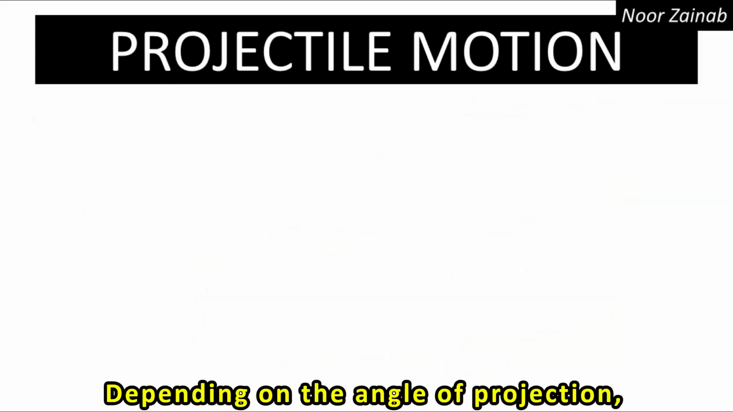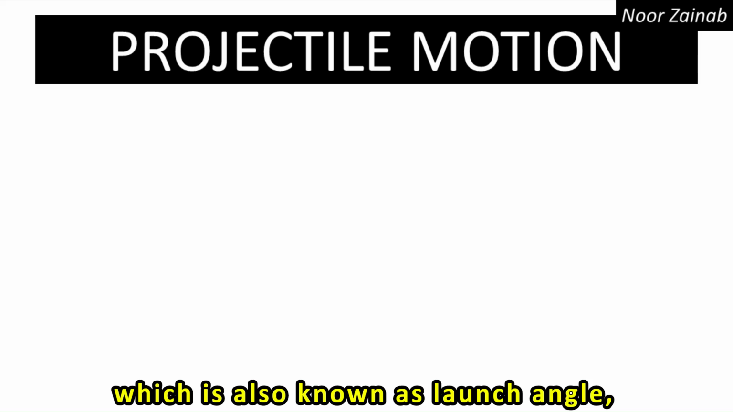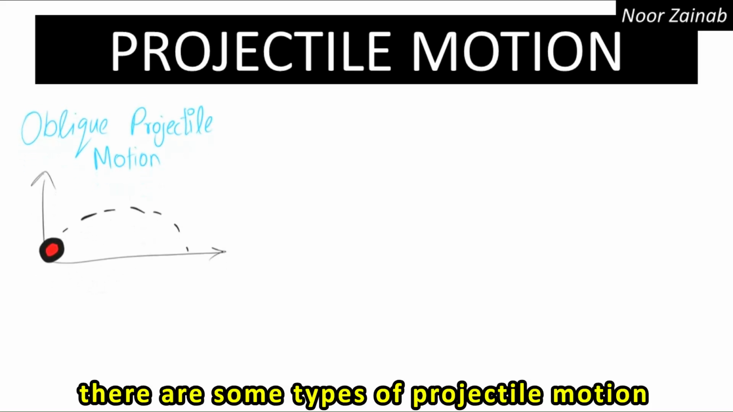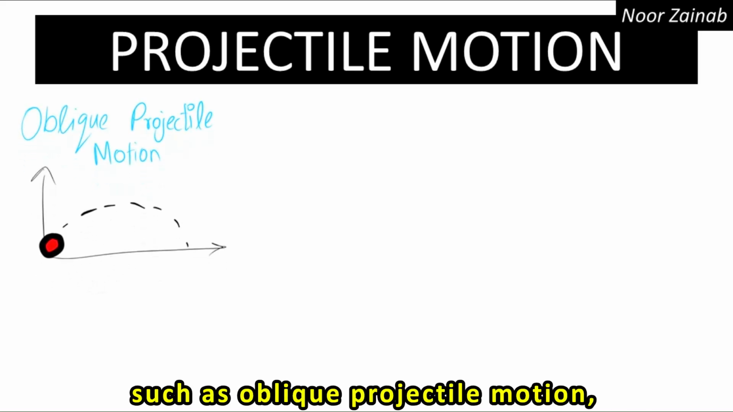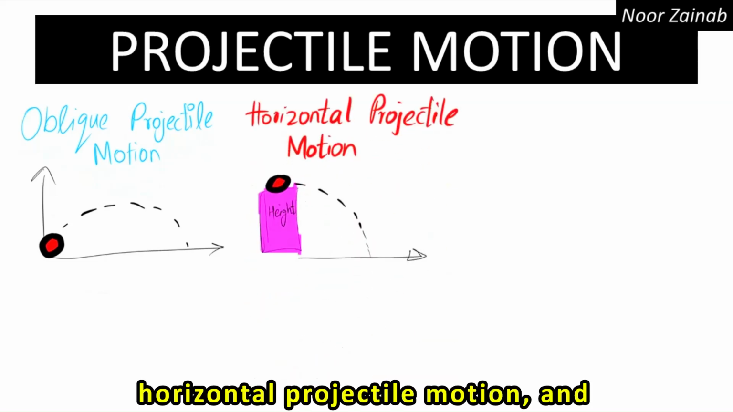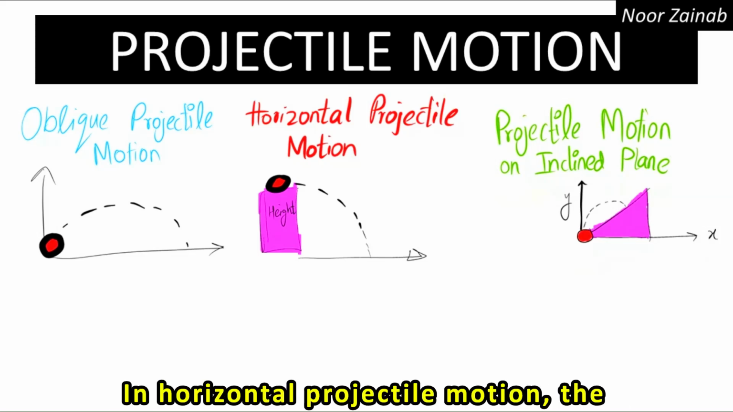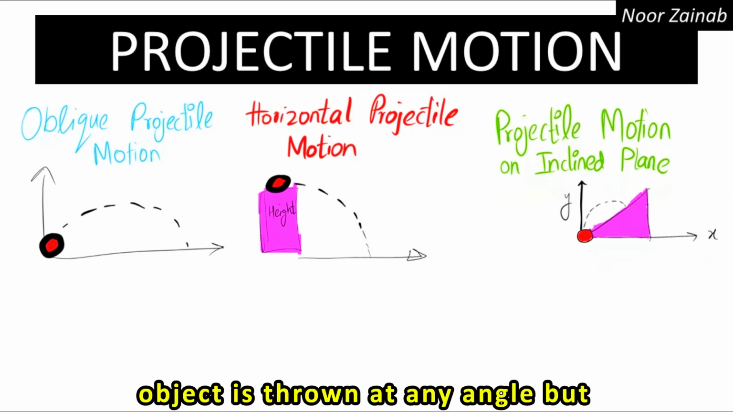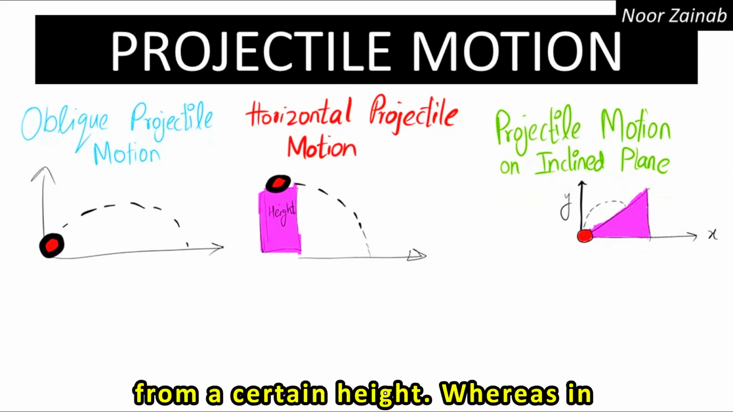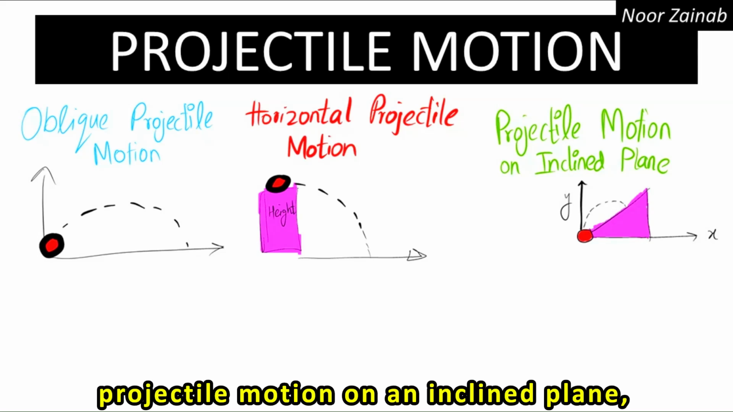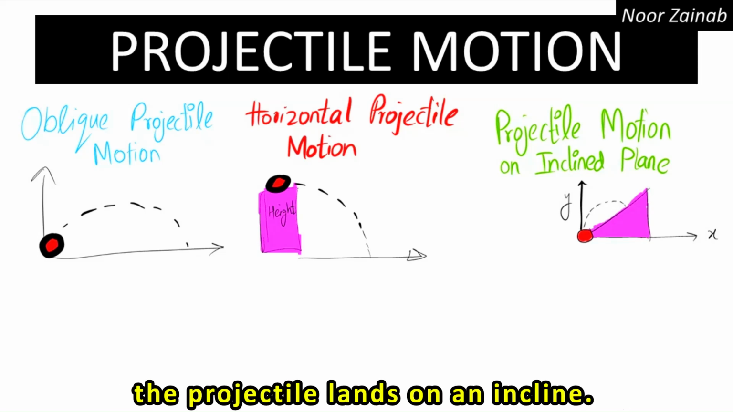Depending on the angle of projection, which is also known as the launch angle, there are some types of projectile motion such as oblique projectile motion, horizontal projectile motion, and projectile motion on an inclined plane. In horizontal projectile motion, the object is thrown at any angle but from a certain height. Whereas in projectile motion on an inclined plane, the projectile lands on an incline.